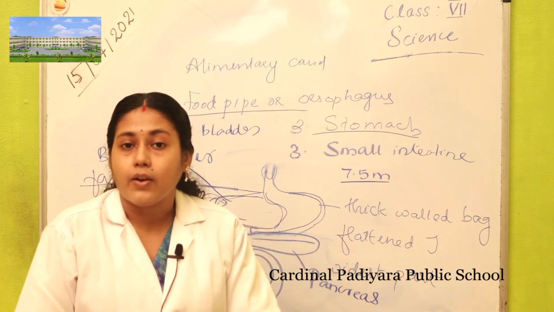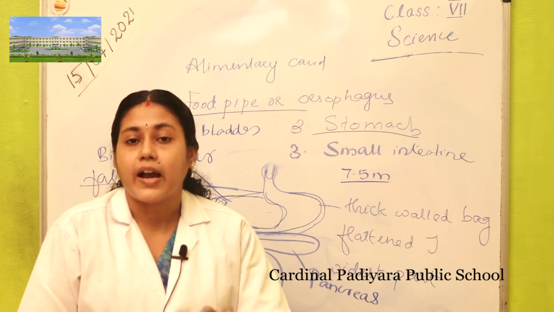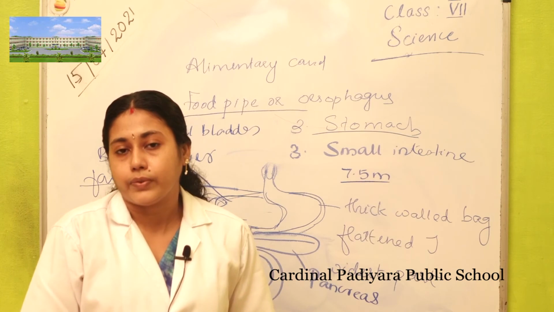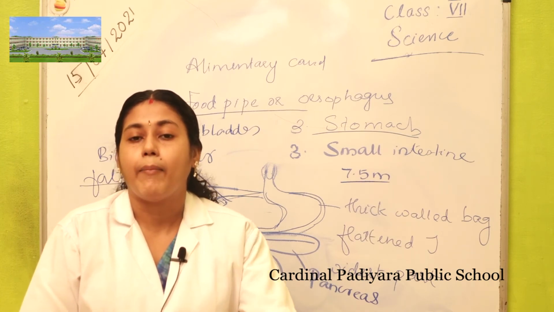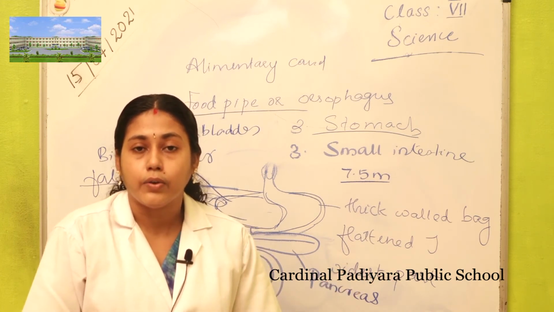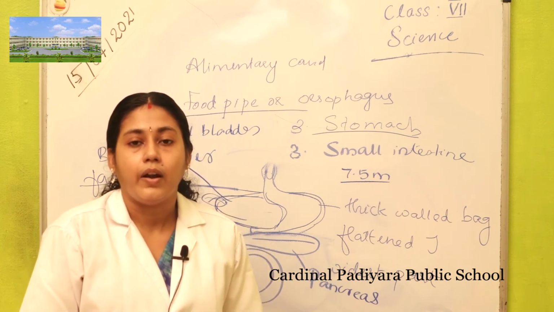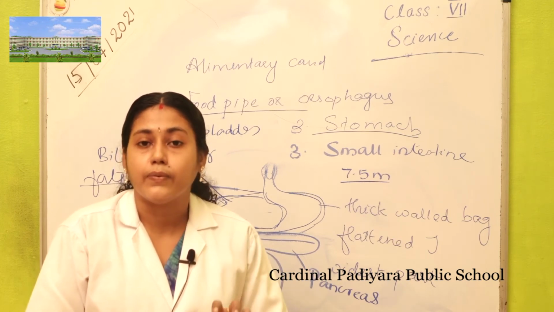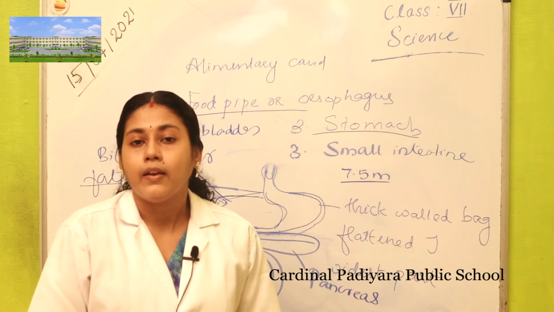And when it reaches the lower part of the small intestine, the intestinal juice starts to act and it helps in the complete digestion of the food. Here the carbohydrate is converted into simple sugars, fat into fatty acids and glycerol, and proteins into amino acids. Thus the food is completely digested in the lower part of the small intestine.